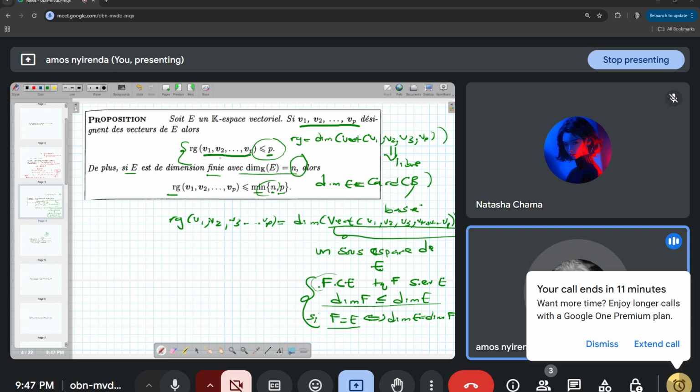So if I want to satisfy both these conditions, I'll take the smallest of n and p. Then the two conditions will be checked. Is it clear?